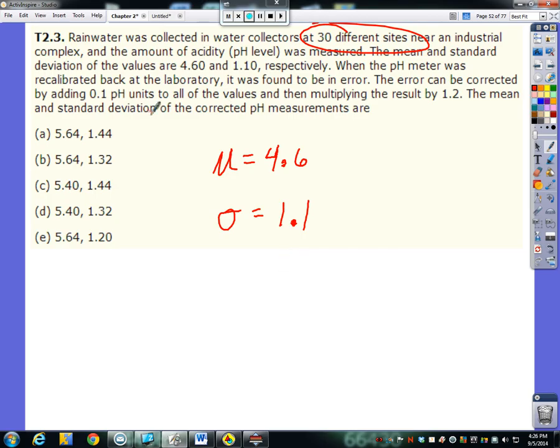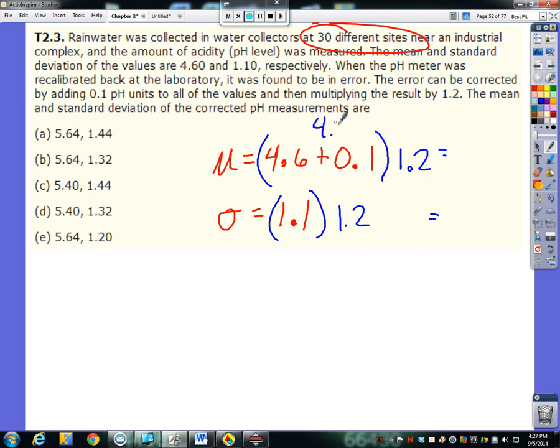So if it says we just want to add 0.1, well, did adding affect our mean? And it did. It just shifted it down the line. So we do want to add 0.1 to our mean. But did adding and subtracting values affect our standard deviation, our spread? And that was a no. So we don't want to add 0.1 to our standard deviation. Next, then multiply the result by 1.2. So we need to think of it as all of this times 1.2, and multiplying affected the mean and multiplying affected the standard deviation. So now we just need to figure out what these come out to be.